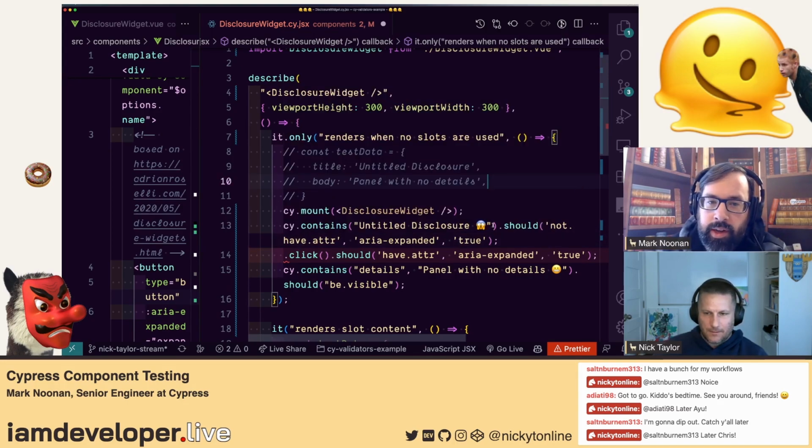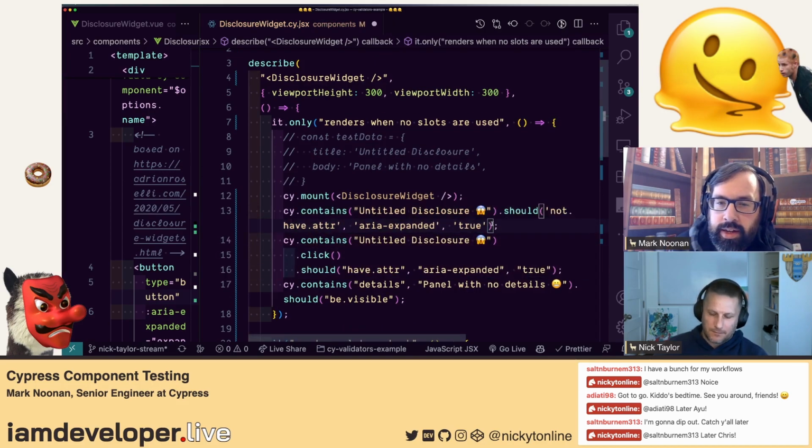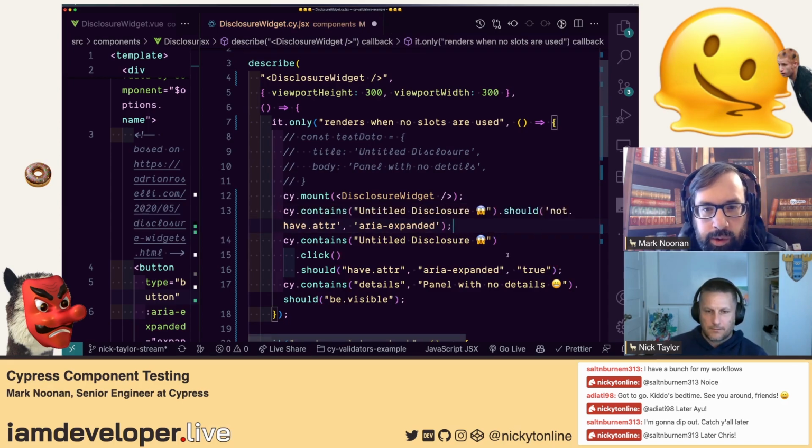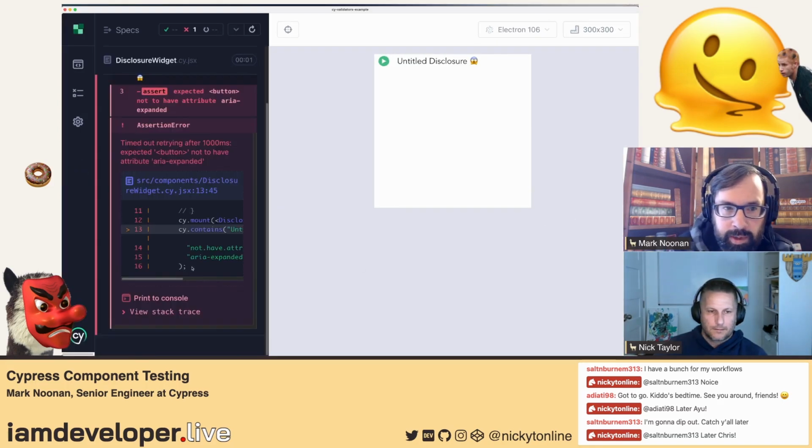Yeah, I think it would just be to not have the expanded attribute, or we don't need a value. It could be false, depending on the details. So we'll see what happens here. And I also want to make sure that it really selects the button element.